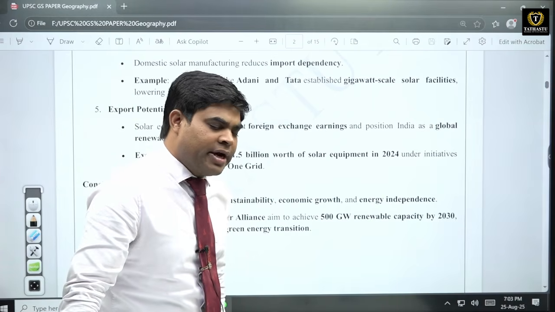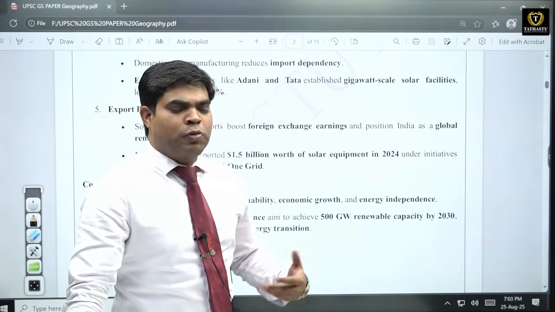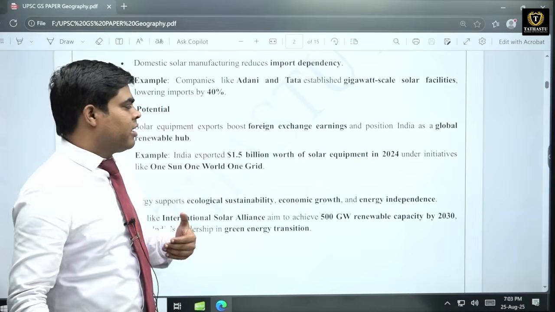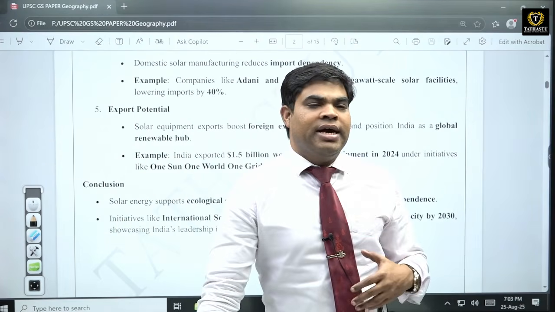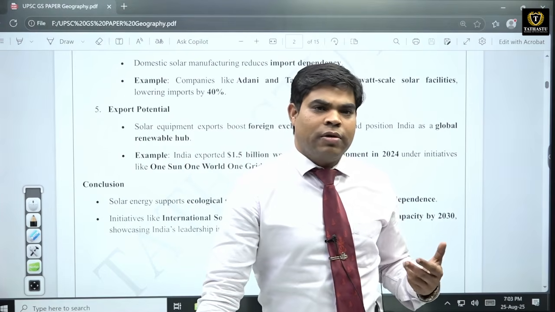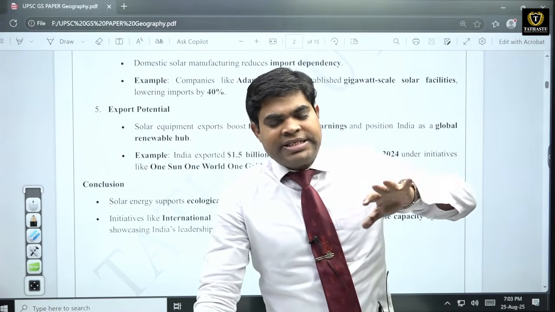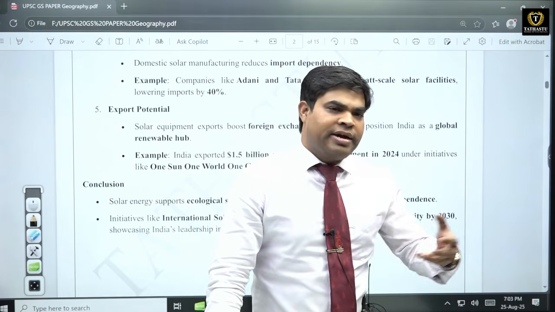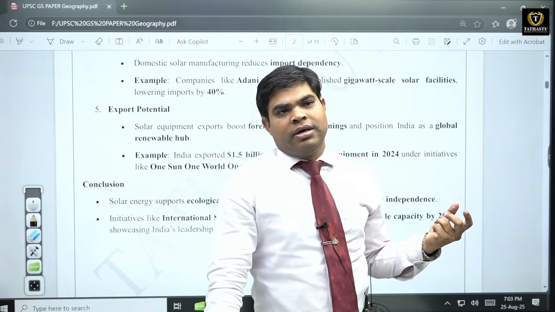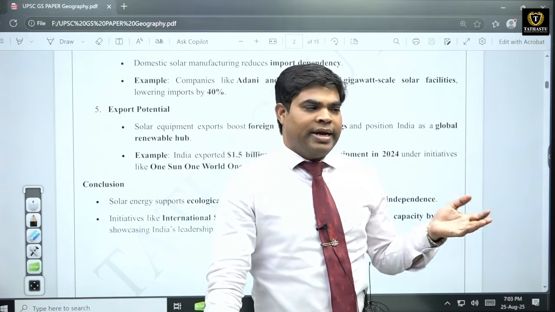Even we can generate some energy and we can export within domestic. Like in India, we have started one scheme, PM Surya Ghar Muft Bijli Yojana. What is that? Decentralized distribution of solar energy. So decentralized solar power plants will be established based on their electricity.